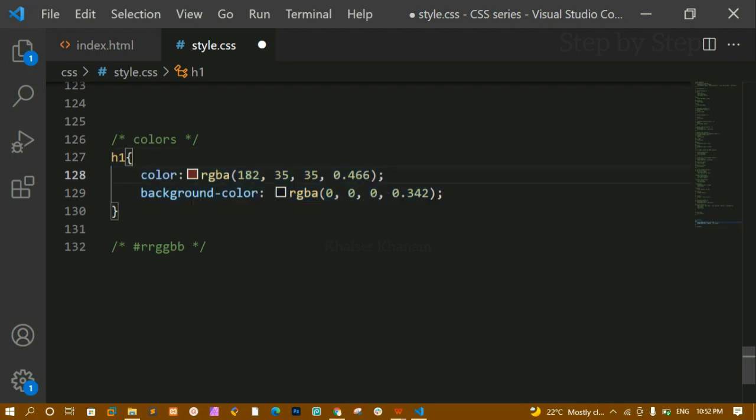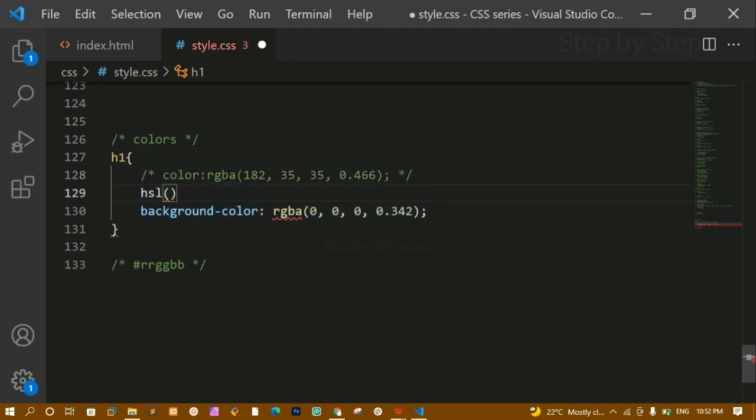Next, instead of this we are having HSL value. Okay, H stands for hue, S stands for saturation, and L stands for lightness. Whenever we are editing photos, then giving lightness or giving saturation or giving hue is very important to that particular photograph. In the same way, whenever you want to give colors using HSL value, then also you can give that, but you should be having basic knowledge of what is this hue, what is saturation, and what is this lightness.